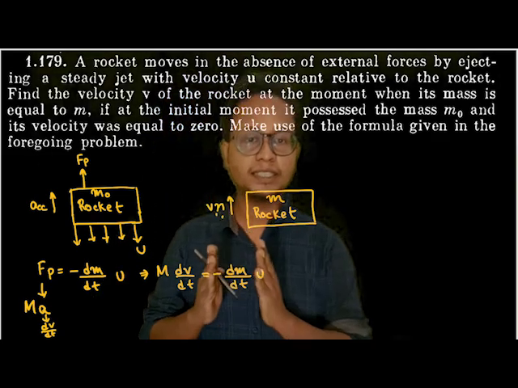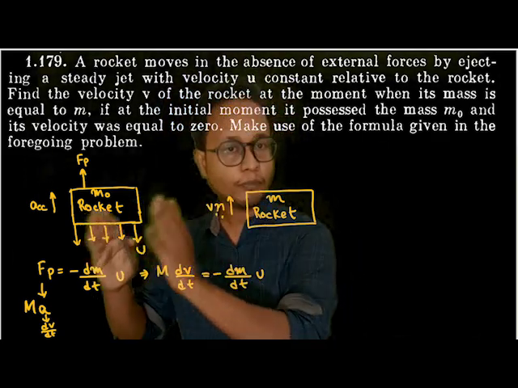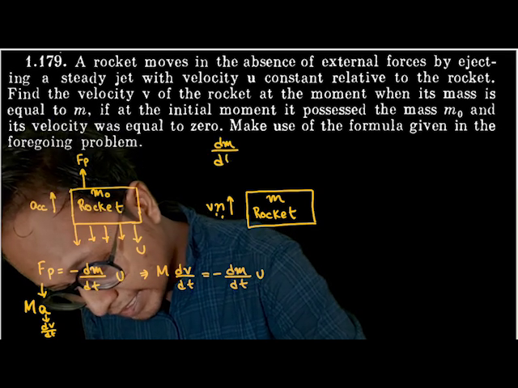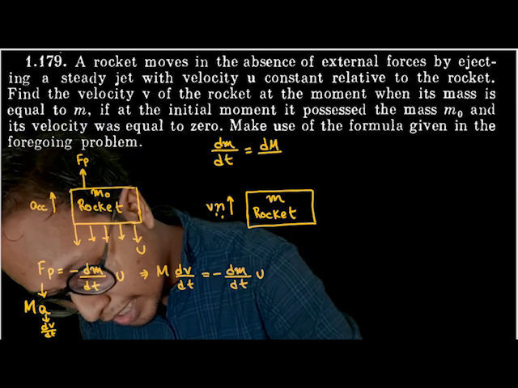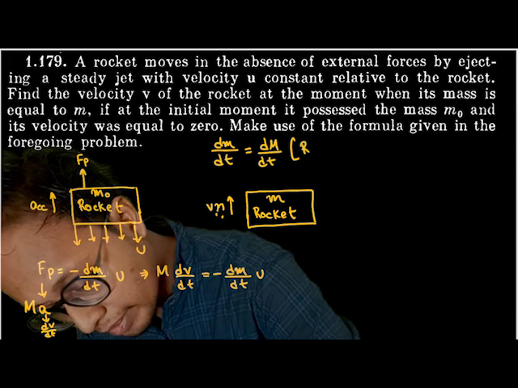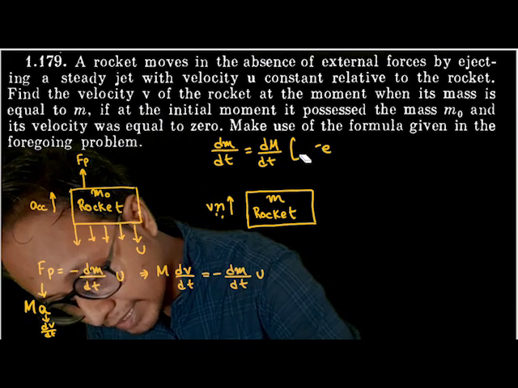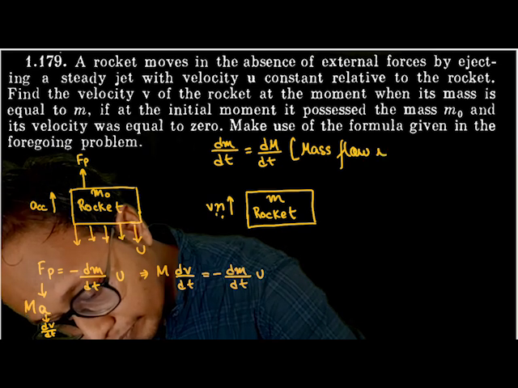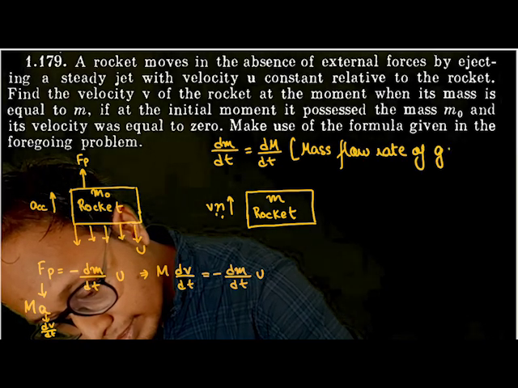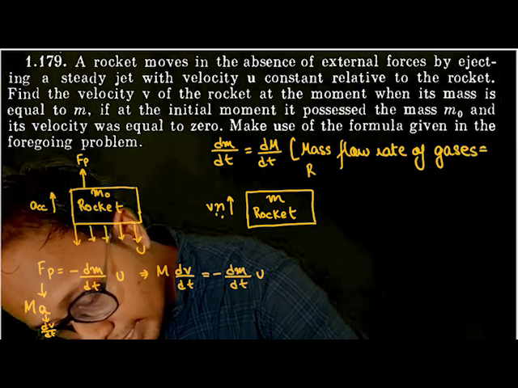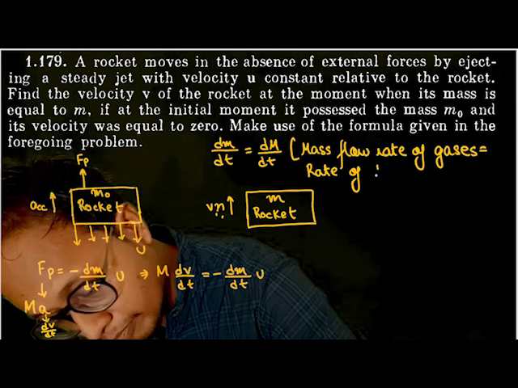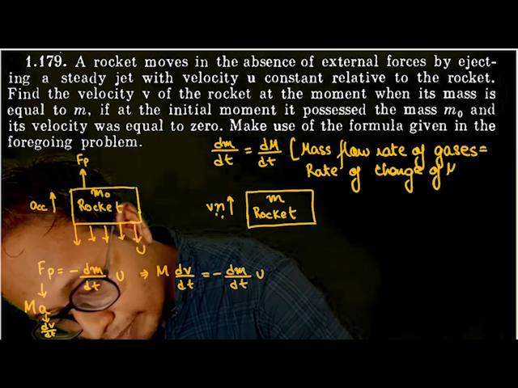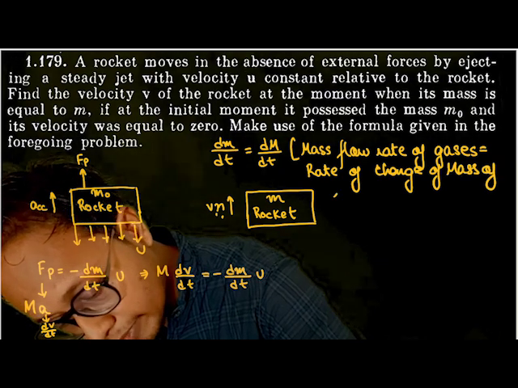So can I say this dm by dt is also the rate of change of mass of the rocket? So the rate of ejection of gases is also equal to the rate of change of mass of the rocket. The mass flow rate of gases is also equal to the rate of mass decrease, or rate of change of mass of the rocket.